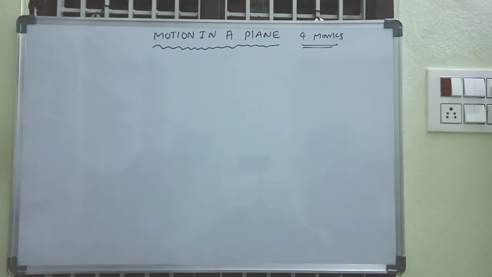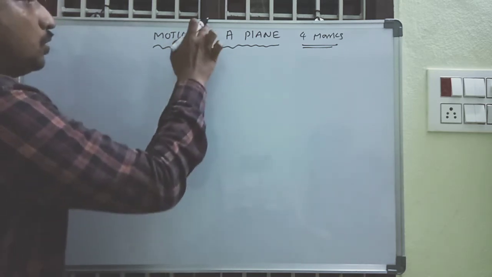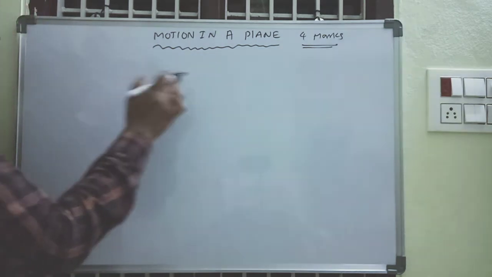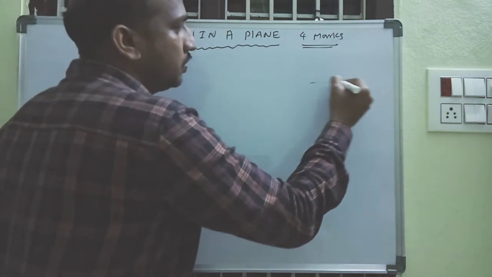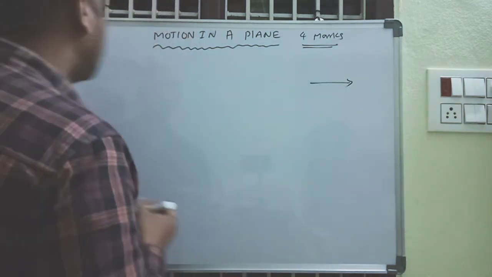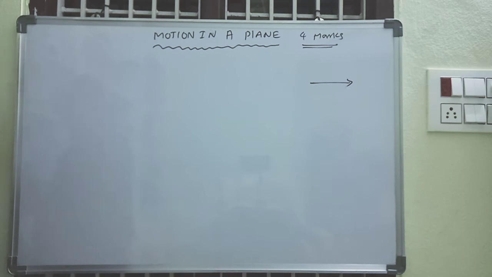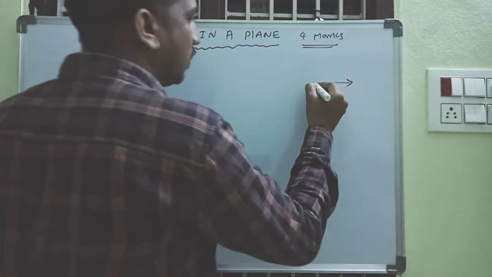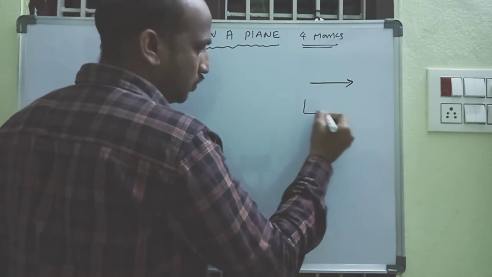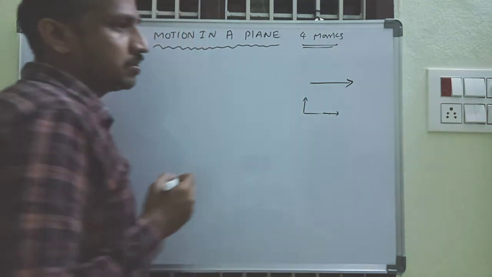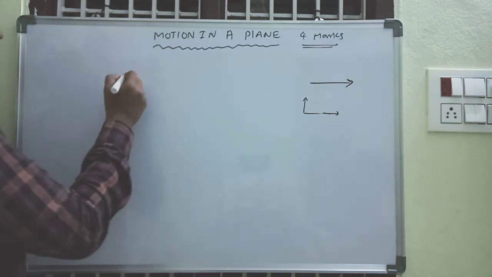Motion in a plane is two-dimensional motion. Motion in a straight line chapter is one-dimensional motion, only one dimension. But here, in motion in a plane, it is two dimensions. For example, the motion of an insect.